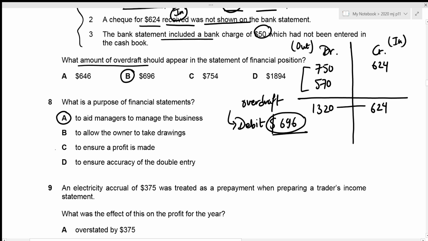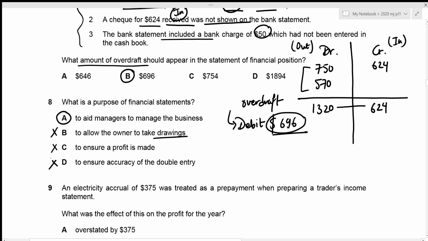Let's have a look at the remaining options as well. The second one is to allow the owner to take drawings. Taking drawings does not have anything to do with financial statements because drawings are obviously recorded, but financial statements do not approve the owner to take drawings. So this is incorrect. The third one is to ensure a profit is made. If we make a financial statement, sometimes we get losses as well. So there is no ensuring a profit by financial statements. So this is not true. And the last one we have is to ensure the accuracy of the double entry. We can definitely make mistakes while preparing financial statements. It doesn't mean that we have to be accurate all of the time, which means that our fourth option is incorrect.